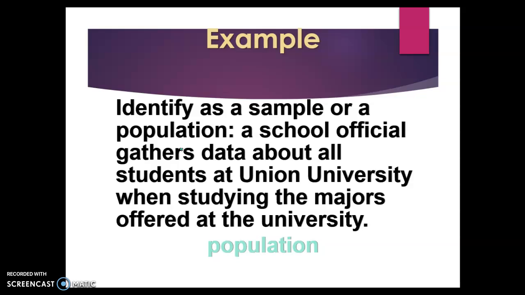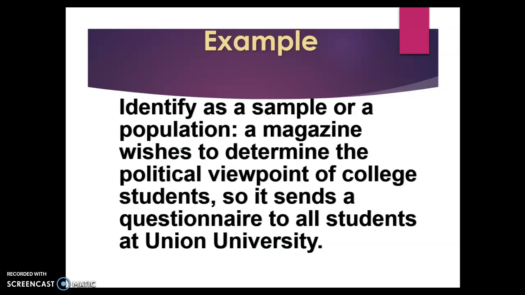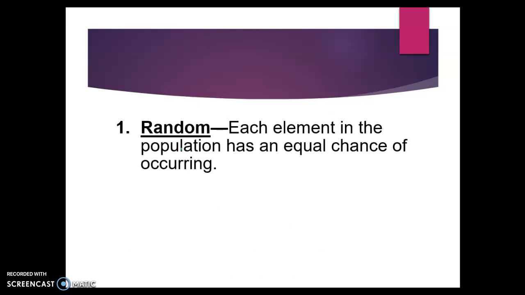Hopefully you said this was population because it didn't specify a certain number or a certain group. It's just all the students at the university. All right, what about this one? A magazine wishes to determine the political viewpoint of college students, so it sends a questionnaire to all students at Union University. Hopefully you recognize this as a sample. If it wanted to survey the population, it would have to send the survey to all college students everywhere. But instead, it sends it to just one small college, one sample, to see what their views are.